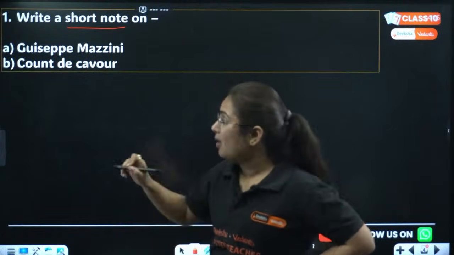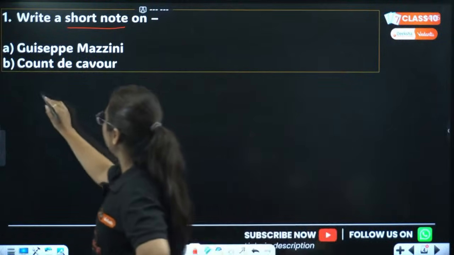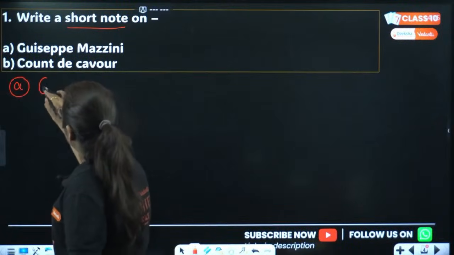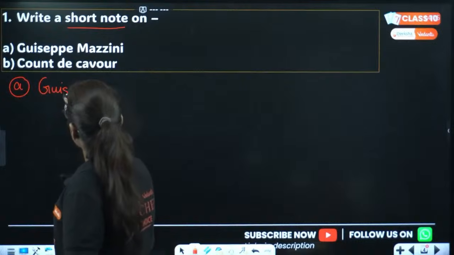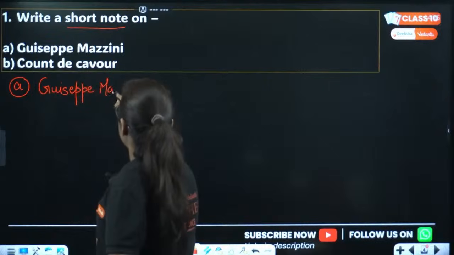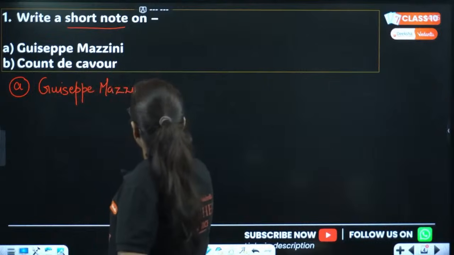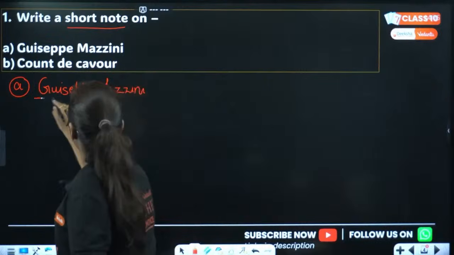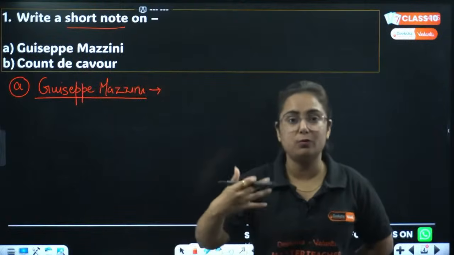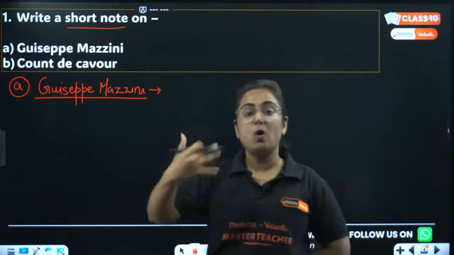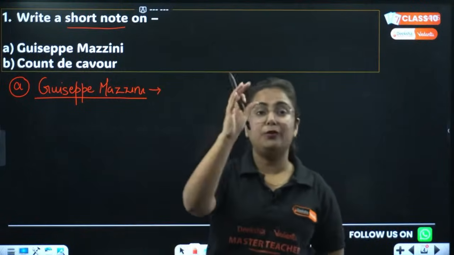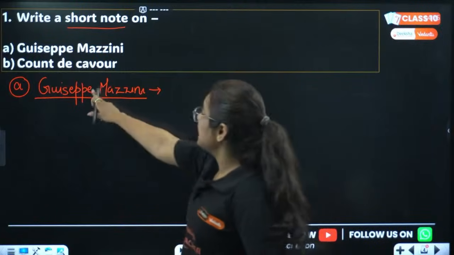Now we will start with option A. Do you guys remember who was Giuseppe Mazzini? Tell me in the live chat, who was he? In this chapter, Rise of Nationalism in Europe, there was a time when revolution was going on and there were so many revolutionaries. Among them, the very first person was Giuseppe Mazzini.